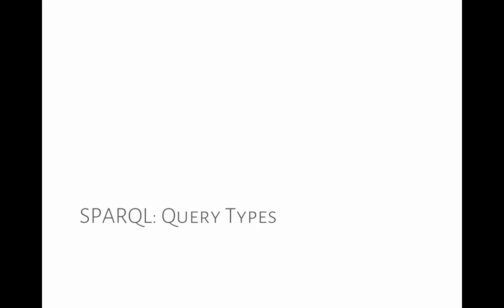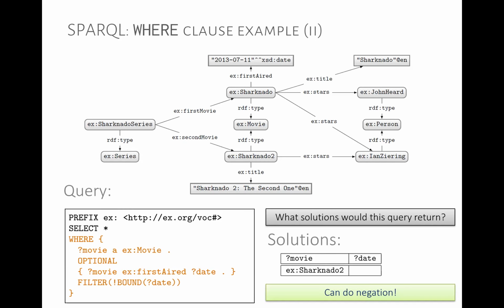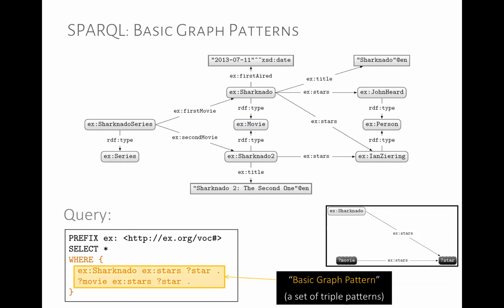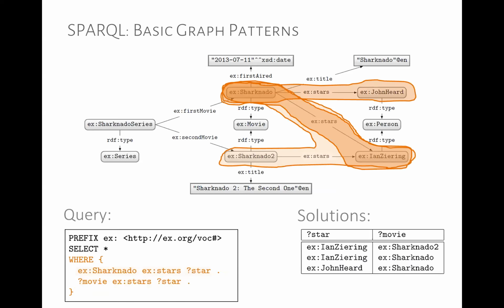So that's pretty much the where clause. Any questions or doubts? There's one thing I should probably go back and highlight. What our basic graph pattern here, this set of triple patterns, is doing is it extracts a table from our graph. So we have a graph, we have a basic graph pattern over that graph, and it generates a table like this. So what can we do with these tables?